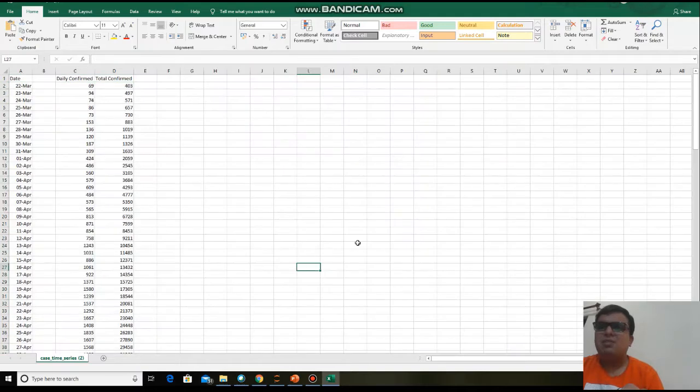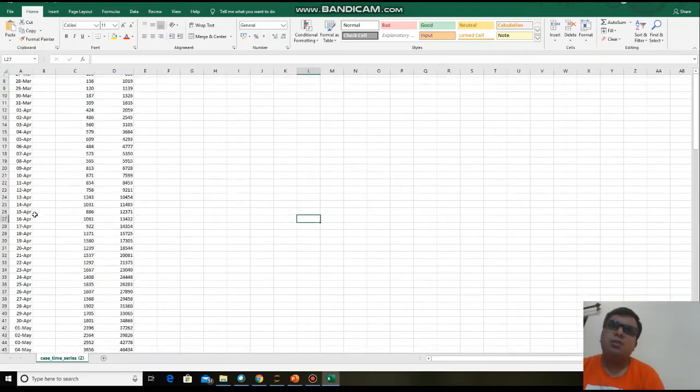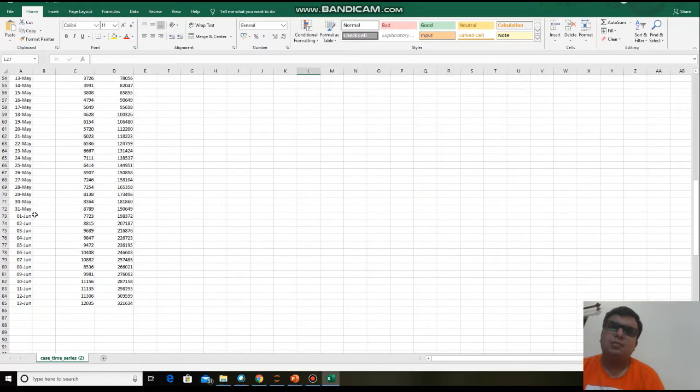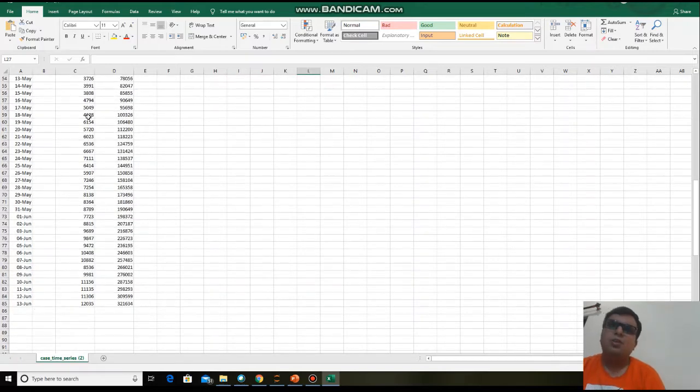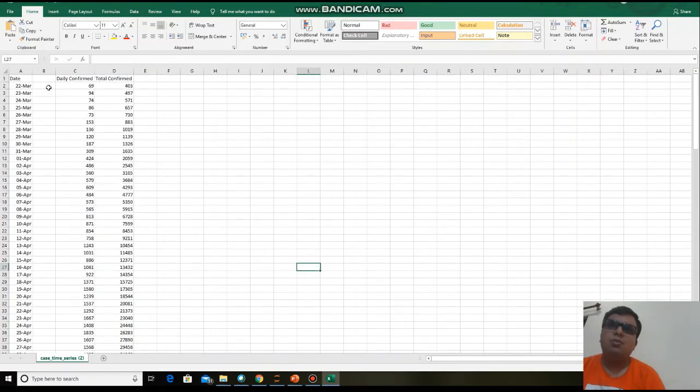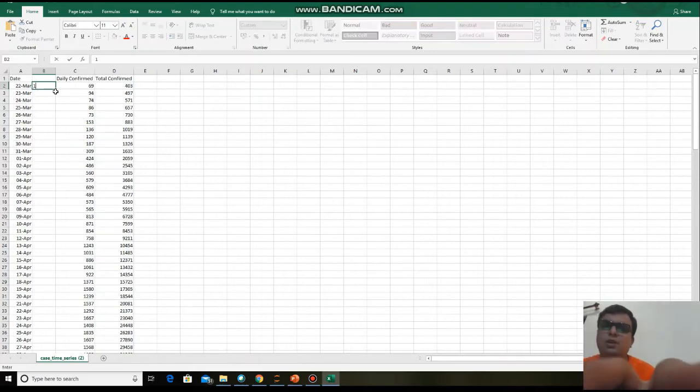Excess data also affects the efficiency of your model. That's why I'm not taking that data. So from 22nd of March your lockdown is applicable till now. I want to give a day number to these dates, so that you will get an idea how many days we have had a lockdown. Like 1, 2, 3.